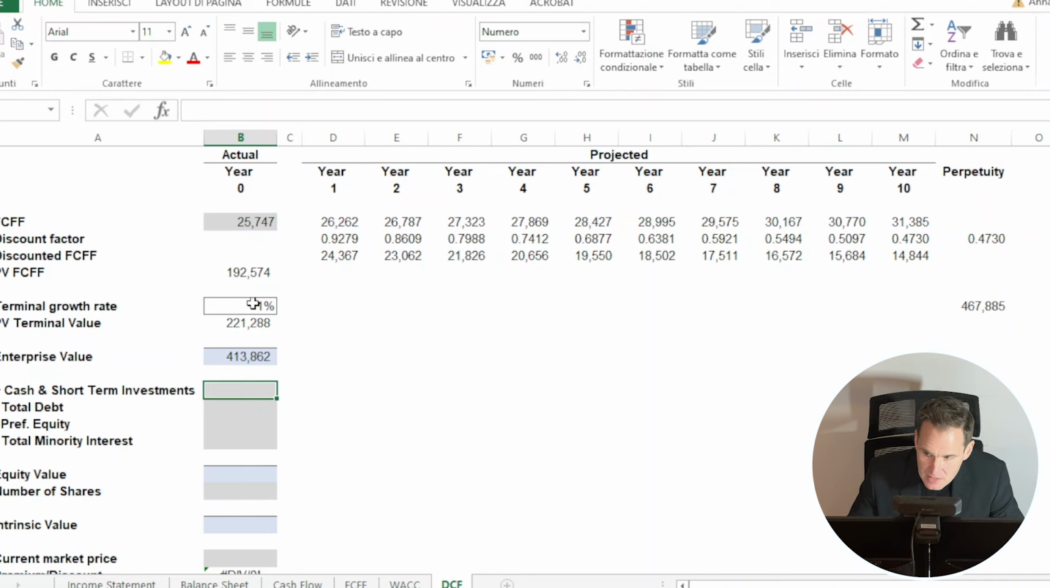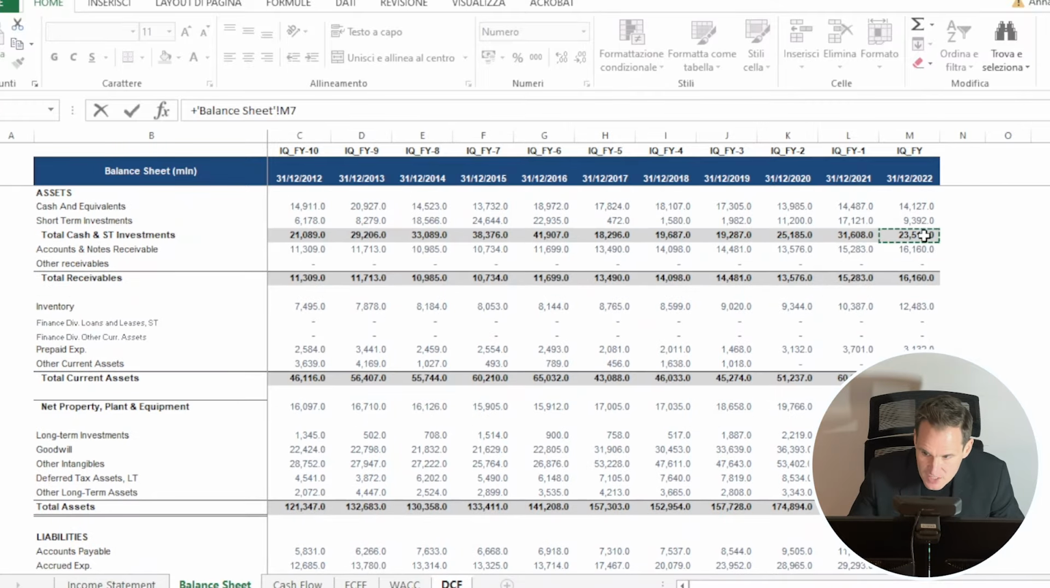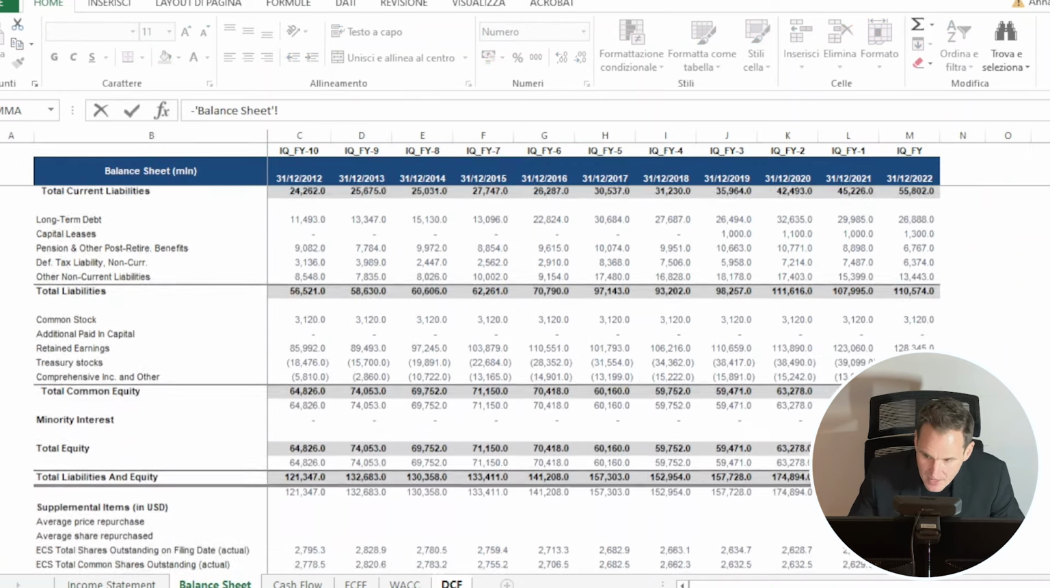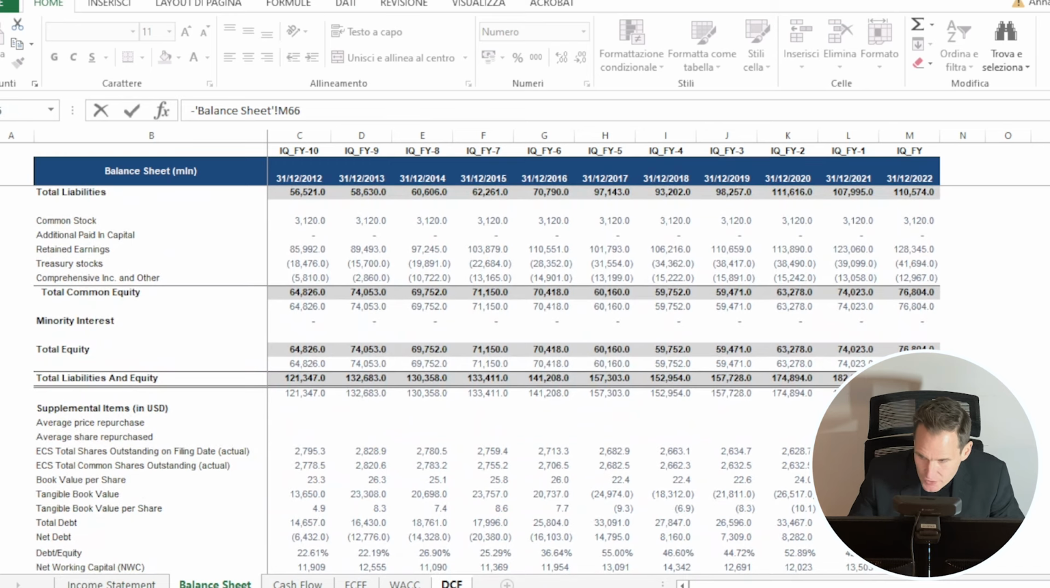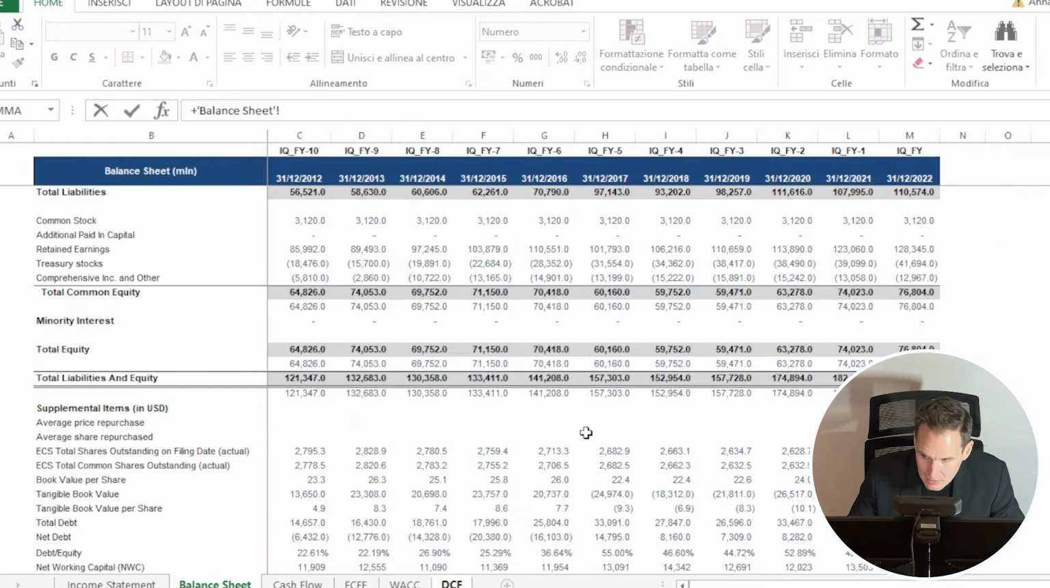However, we are interested in the equity value of Johnson & Johnson and not in the entire enterprise value, because the listed stock price represents the equity value of a company. So to move from the enterprise value to the equity value, we first need the cash and short-term investment, which we can find in the balance sheet as the sum of cash and short-term investment and the total receivable of the last year, which gives us 40 billion. Then we need the total debt, again from the balance sheet, which is equal to 38 billion. Then we need the preferred equity, which is 0 in our case, as Johnson & Johnson does not have preferred. And finally the minority interest, again from the balance sheet, and again 0.